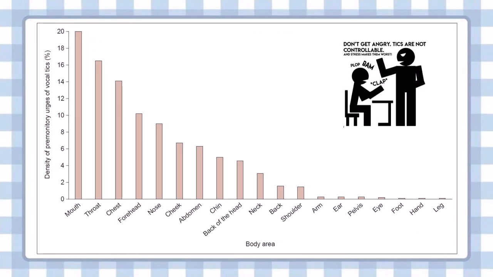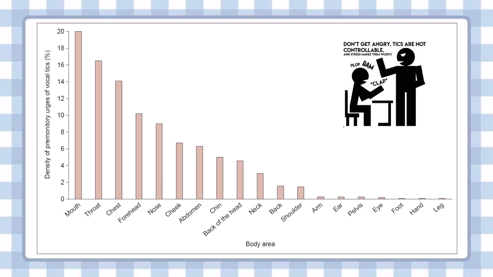Now, here is a graph of body area versus the density of premonitory urges of vocal tics by percentage. Here we can see that body parts such as leg, hand, foot, eye, pelvis, ear, and arm are relatively much less prone to get urges of vocal tics.